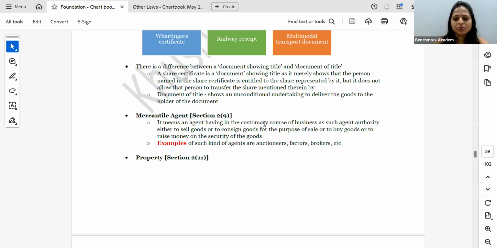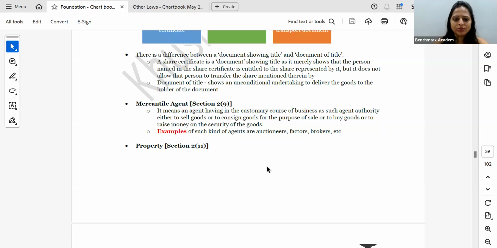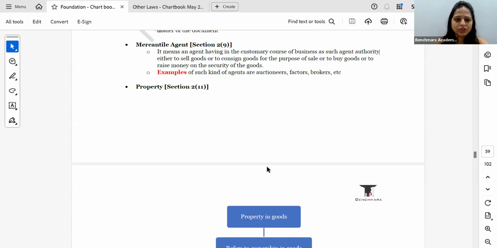Agent is basically a person who is acting in the customary course of business, and he can either sell, buy goods, raise money, consign goods.